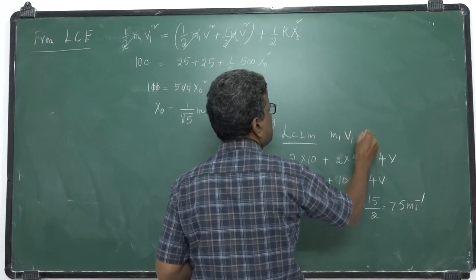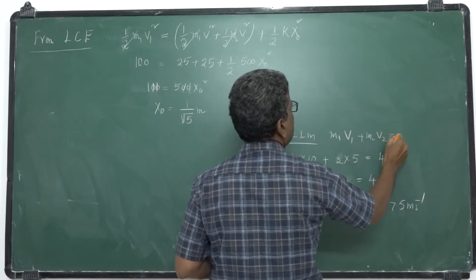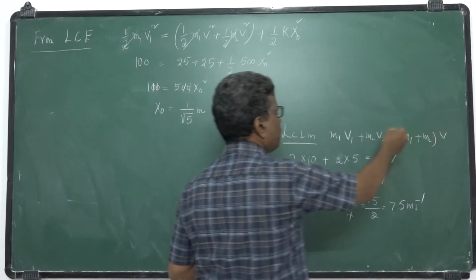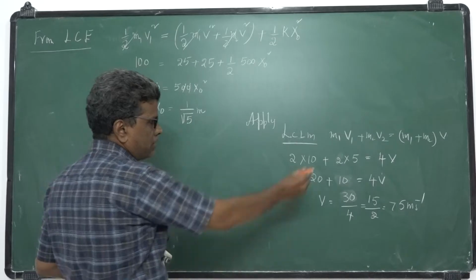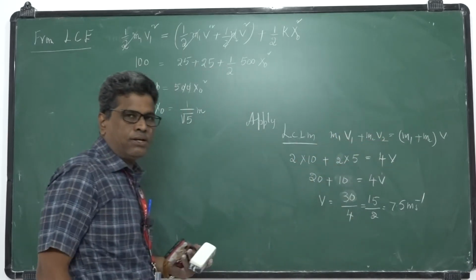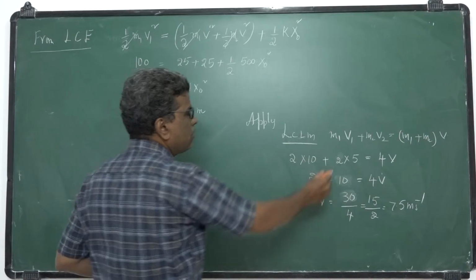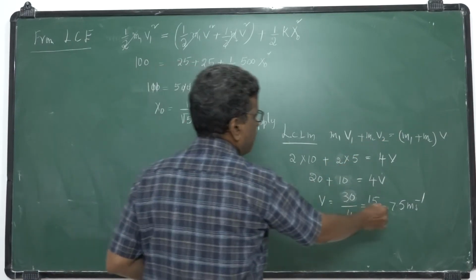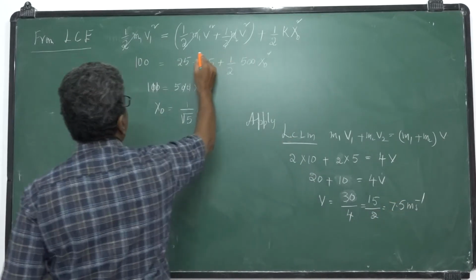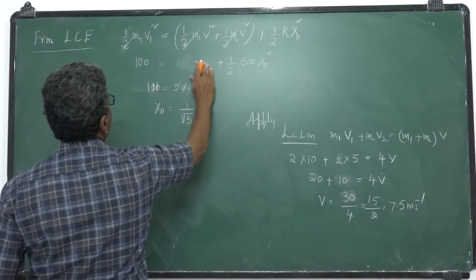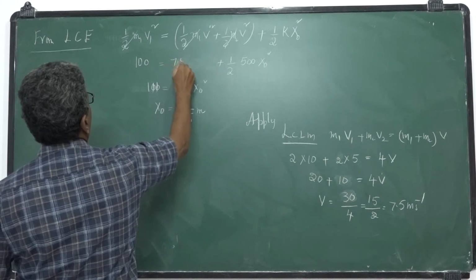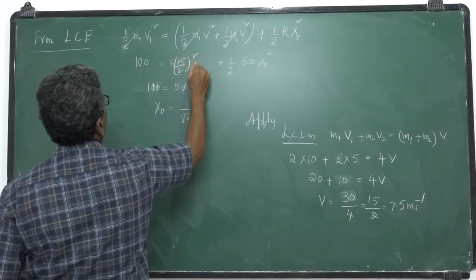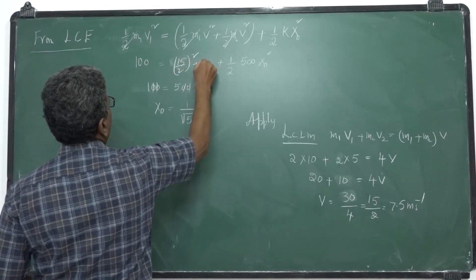M1V1 plus M2V2 is equal to M1 plus M2 of V. From this principle you have to get that. The second one I took as rest, but it is not at rest. It is also moving, so its momentum is M2V, that is 2 into 5. So you substitute V as 7.5. So this is 7.5 square, that is 15 by 2 square plus 15 by 2 square.